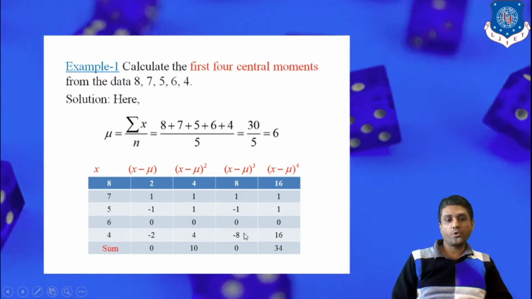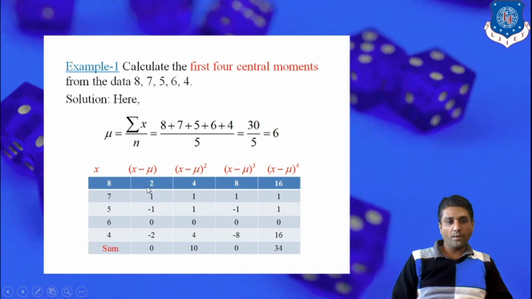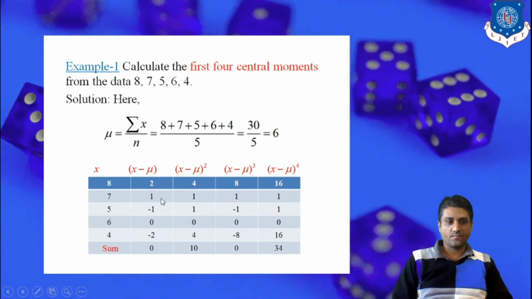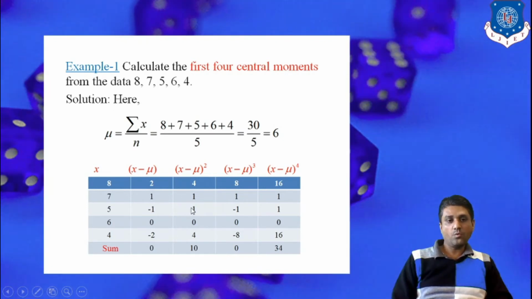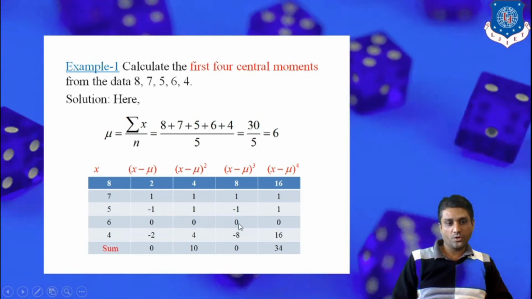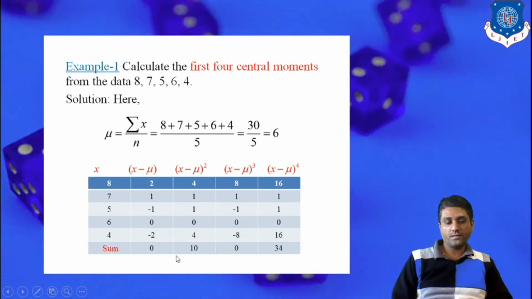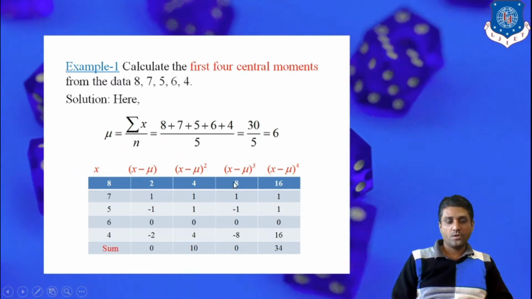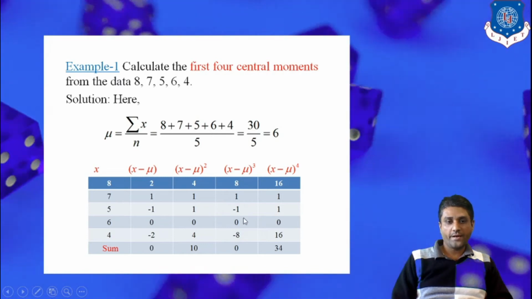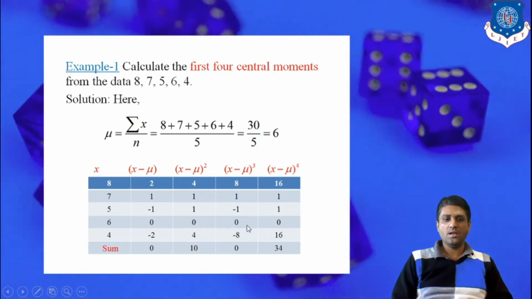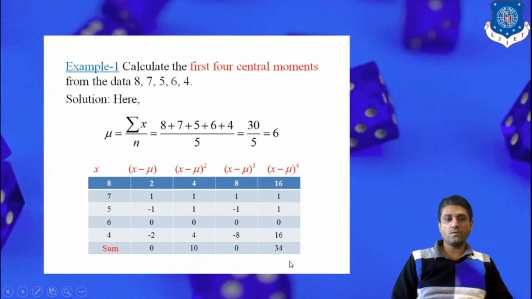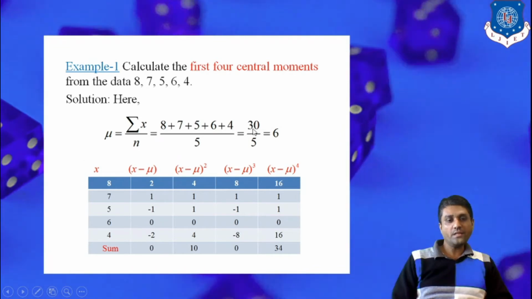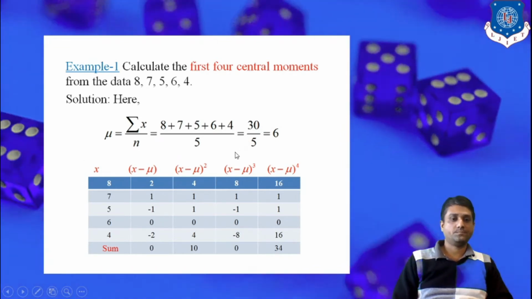Now x minus mu cube. We can find the cube of this, or multiply the second and third columns. So 2 into 4 is 8. 1 into 1 is 1. Negative 1 into 1 is negative 1. 0 into 0 is 0. Negative 2 into 4 is negative 8. Now find the sum: 8 plus 1 is 9, 9 minus 1 is 8, 8 plus 0 is 8, 8 minus 8 is 0. Similarly for the last one, the sum of x minus mu raised to 4 is 34. So in this manner we prepare this table.